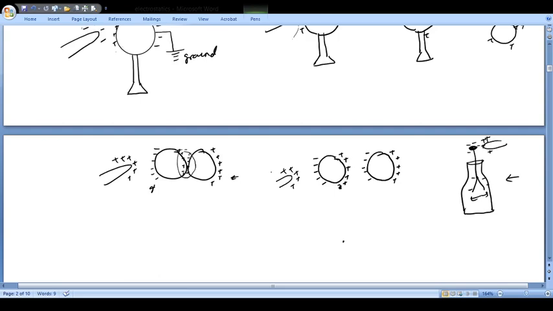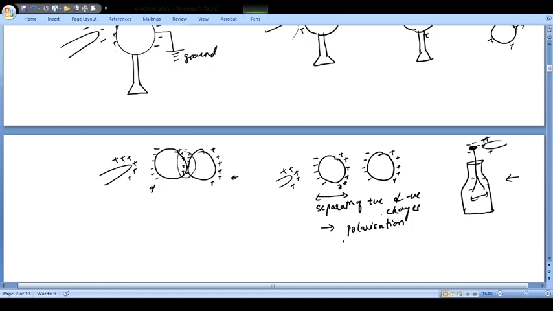So I told you the way. When you bring a charged body near an uncharged body, you can see that the separation of positive and negative charges has taken place, and this phenomenon is known as polarization. So you say that your object has been polarized, your sphere has been polarized.